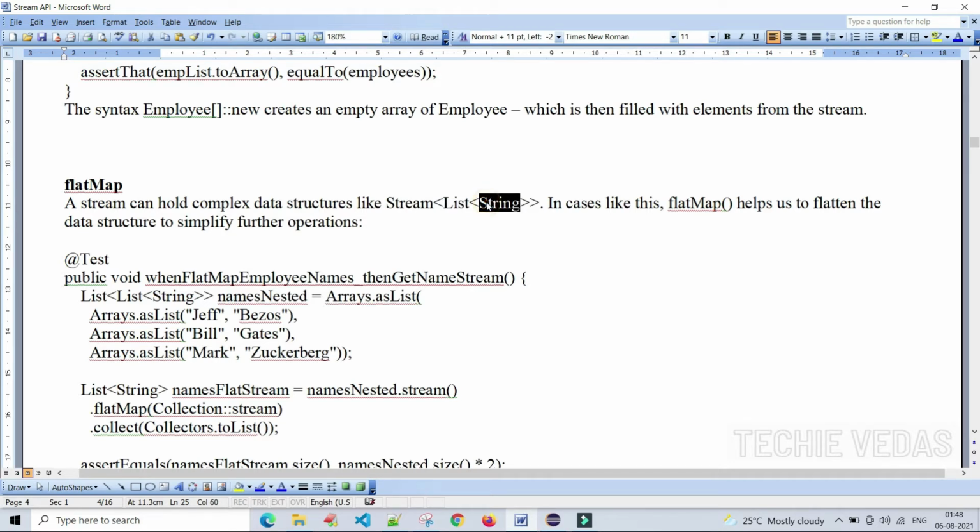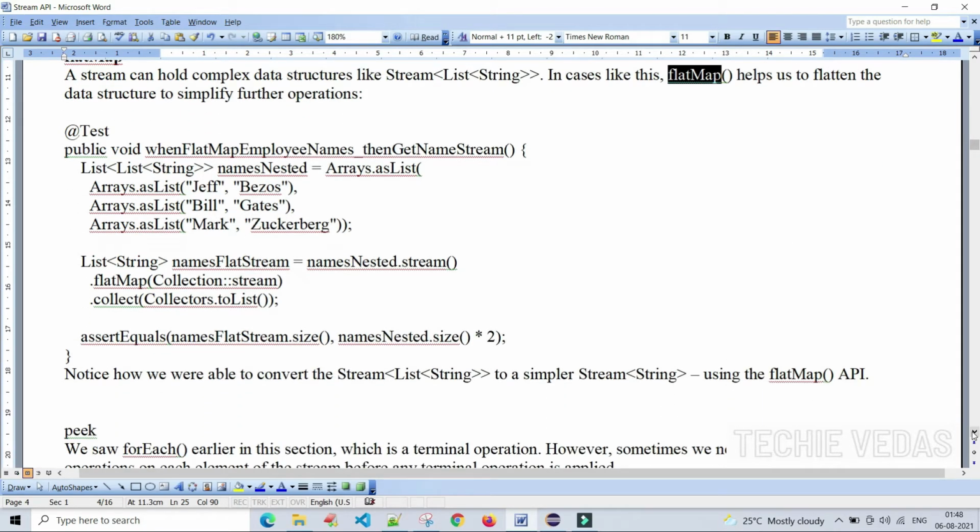We can say that this is a generic list. In cases like this, the flatMap method helps us flatten the data structure to simplify further operations. Let's see the example, then we will understand it easily with practical knowledge.